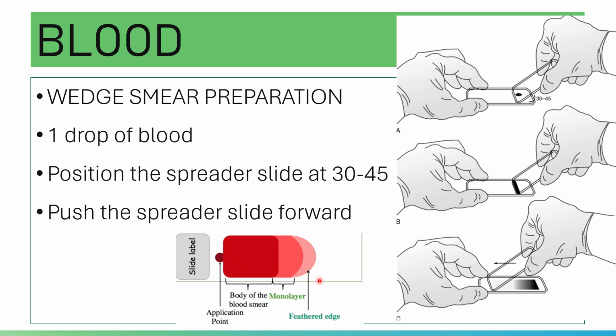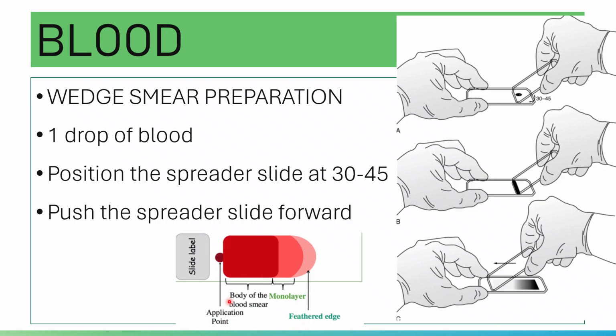Here you have the feathered edge, then the monolayer portion, and then the body of the smear. At this portion, the red blood cells are overlapping. Then you have a monolayer, and then your feathered edge.